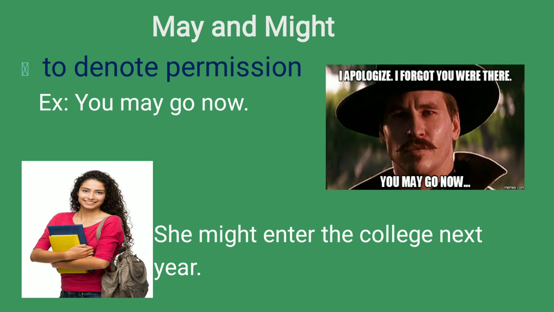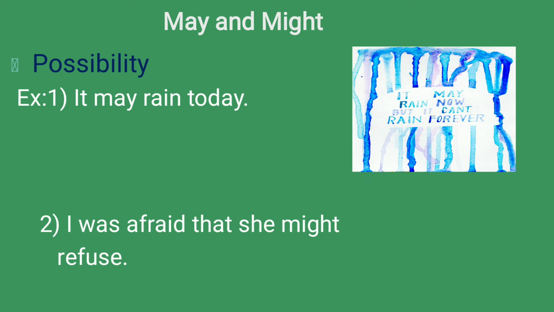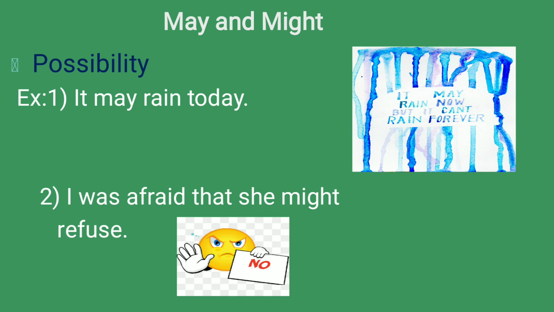That is the meaning. The second function of may and might is to show or to express possibility or probability. It may rain today. The condition at present shows that there are chances that it may rain today. Another example we can see, I was afraid that she might refuse. Here might is used to show possibility was there that she might refuse it.